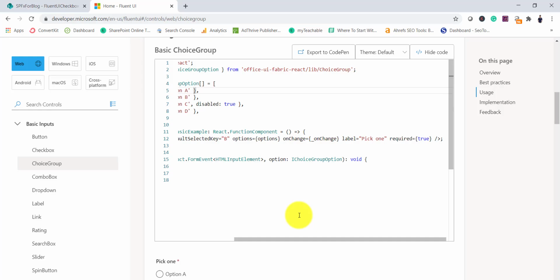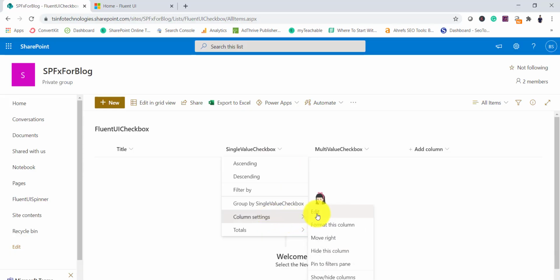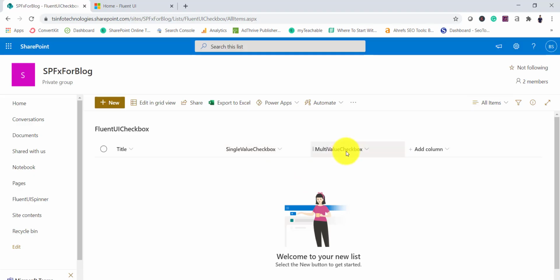But in the example, what we will do here is, let me just show you a list here. So you can see here, this is the list and the single value checkbox. This is the column name. You can give anything just to distinguish or to be familiar with our example. I just gave these column names. And then if I go to the column settings, edit, you can see here you have these choice options. This is a choice column type. And you have the choice options: credit card, debit card, PayPal, Amazon Pay, and Google Pay. Even if you add one more choice, it will appear because it is dynamic and we are reading these choices. And the other one is the same way.